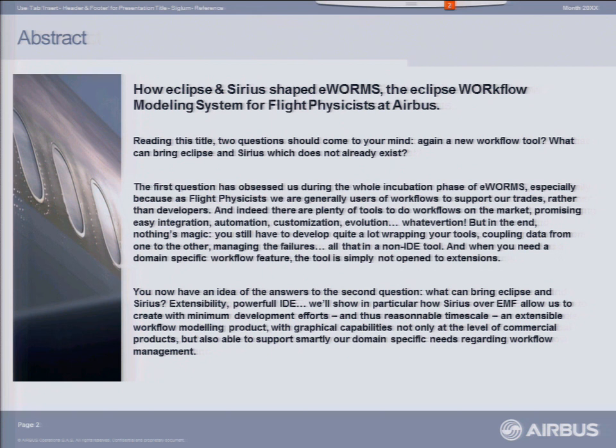So now you understand more what and why we came to Eclipse. We came to Eclipse for the flexibility and the modularity. We came to Eclipse because of EMF, the Eclipse Modeling Framework, which allows us to achieve good work with a low coding workload. And we came to Sirius also because of the nice features it offers in terms of diagram edition on top of EMF.